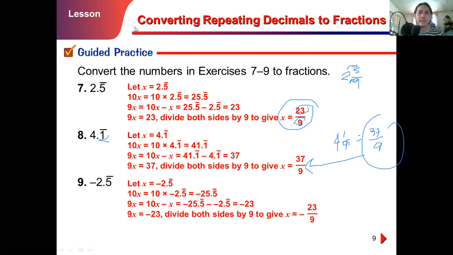We'll just follow the same solution as in number 7, but we'll just add a negative. Okay? So that's how you convert repeating decimals into fractions.